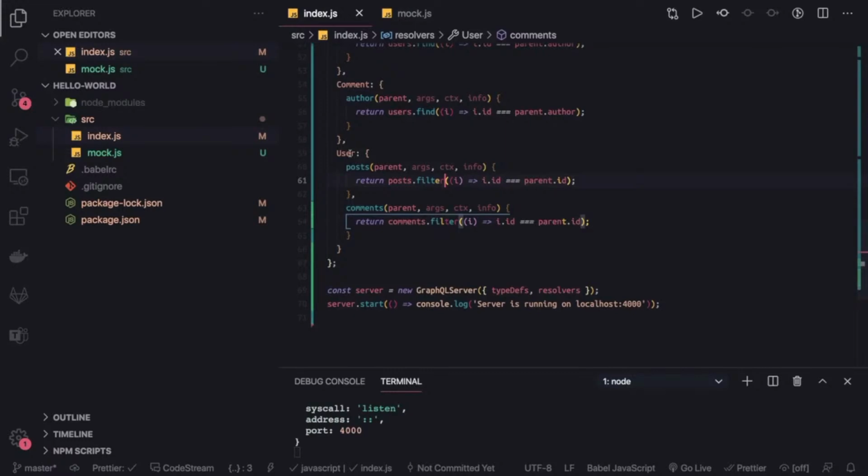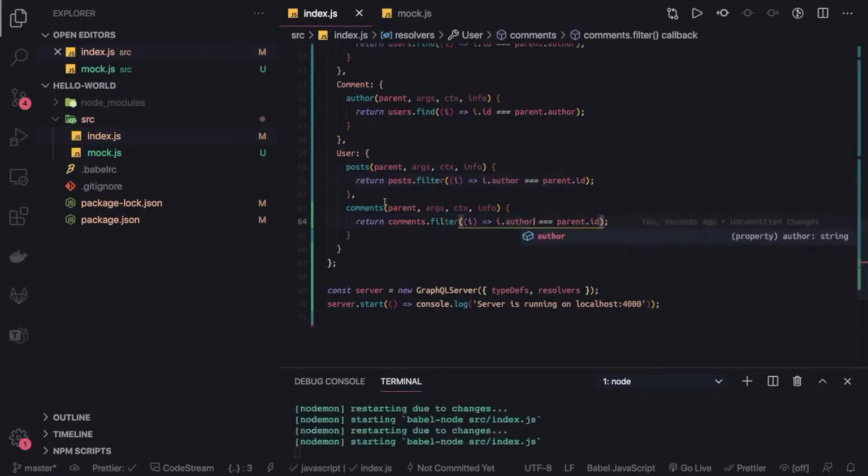So we can say, okay, give me all the data where post.author is same as the parent.id and comment.author is same as the parent ID, I mean parent user ID. This is the user ID. So give me all the comments where the author is the same user which this parent ID is pointing to. Give me all the posts where the parent ID is pointing to the same author. That's it. And now we can see that in the demo.